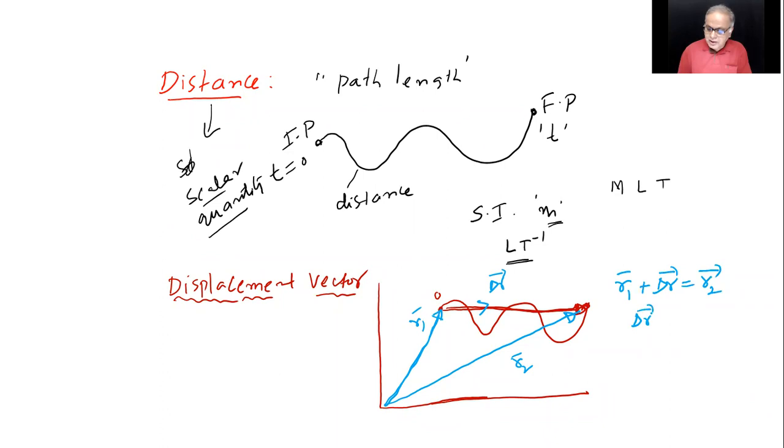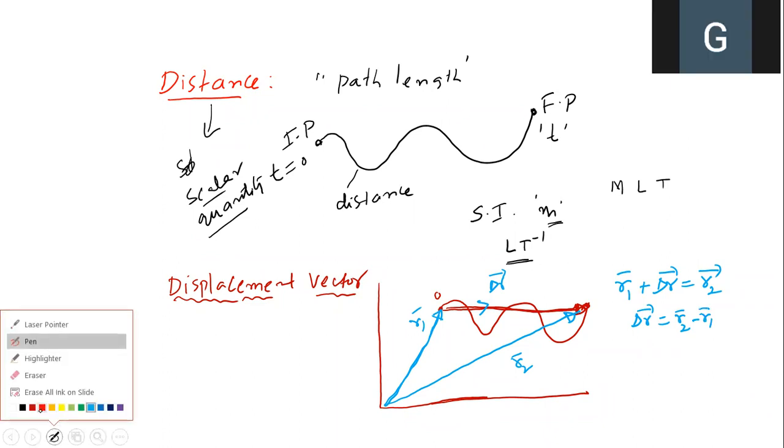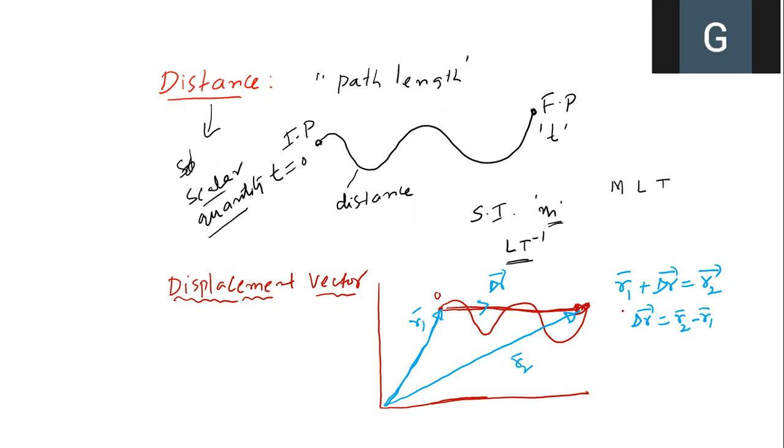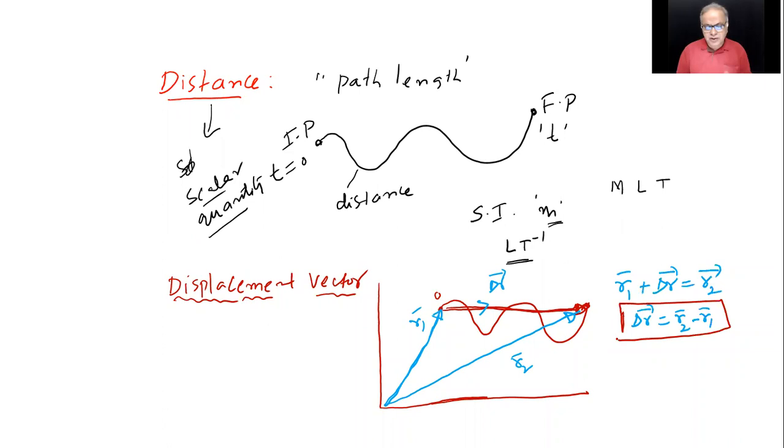So delta R equals R2 minus R1, which I've given you some time ago. Somewhere I've talked about it. So this is the displacement vector. Since I already used the word displacement vector, I need not say it's a vector quantity, right? But remember, this is our displacement.